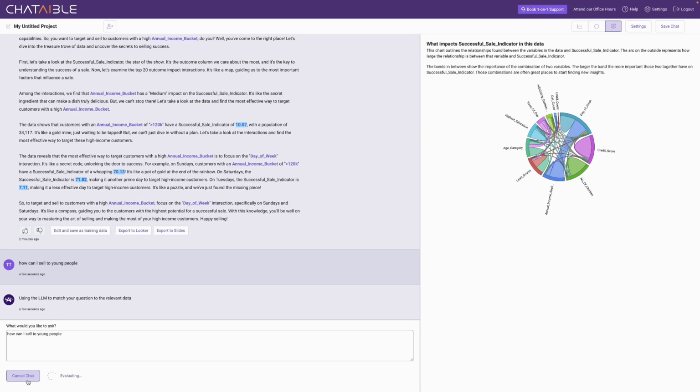Notice that this time I'm not getting asked security questions because I'm in a Google environment talking to PaLM, which means there are no security concerns. The data is never leaving my Google project. So the system doesn't ask about masking or key anonymity unless you force it to do that, of course.